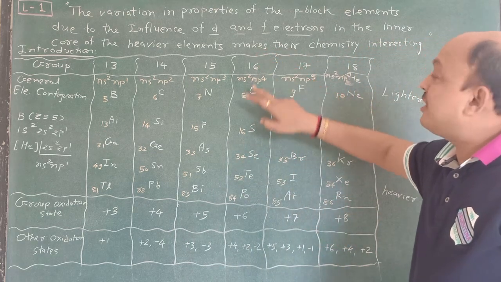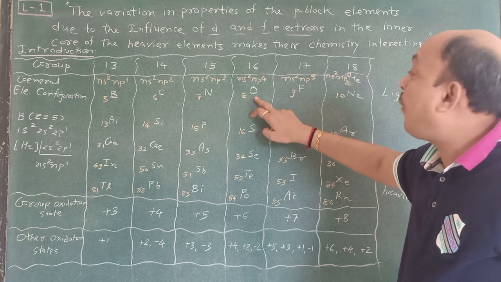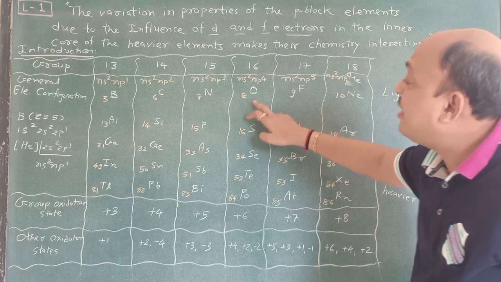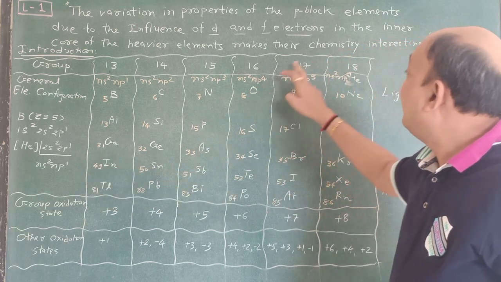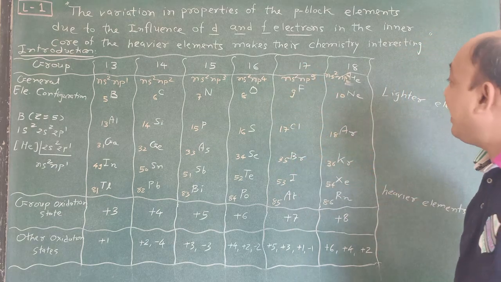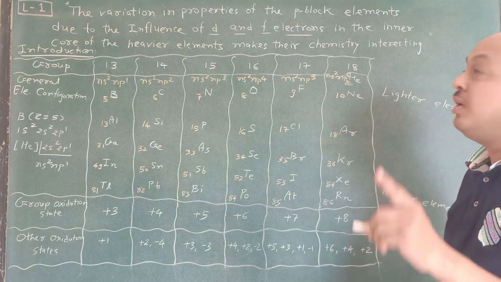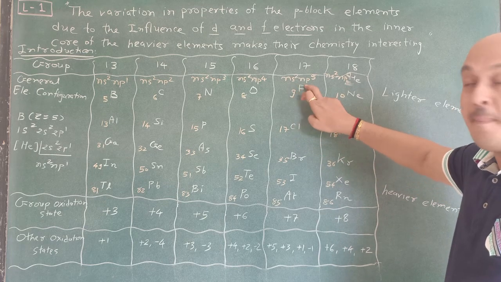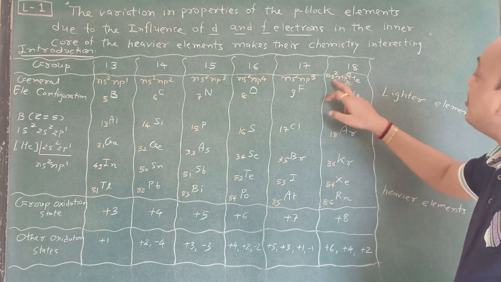16th group, and the first member is oxygen. Z is equal to 8, 1s2, 2s2, 2p4. So here we can say, how many electrons enter here? ns2 np4, and that's why it is written ns2 np4. 17, we can say fluorine. Suppose we write Z is equal to 9, then He core 2s2 2p5, and that's why it is considered as ns2 np5. And in the same way group 18 is nothing but ns2 np6.